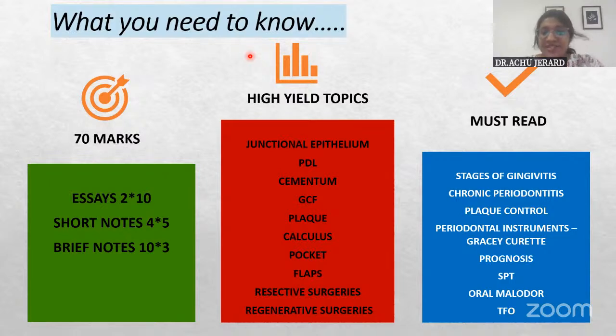Now, first, I'll give you a sample on how to answer, because in this session I'll be discussing mostly essay questions. While covering the essays, most of the short notes in the section will also be covered. So I thought that is an easy way to cover the maximum portion from the surgical part, especially. And to help you understand how to put across an answer, I have selected two simple but very commonly asked questions. For example, like this question.